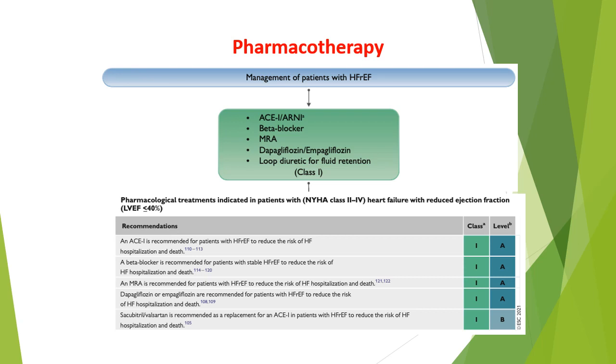angiotensin converting enzyme inhibitor or the angiotensin receptor neprilysin inhibitor. What is the angiotensin receptor neprilysin inhibitor, or what we call the ARNI? They are a combination of sacubitril and valsartan. Valsartan is one of the angiotensin receptor blockers, and sacubitril is a neprilysin inhibitor. What is the neprilysin? Neprilysin is the enzyme that degrades the natriuretic peptides.